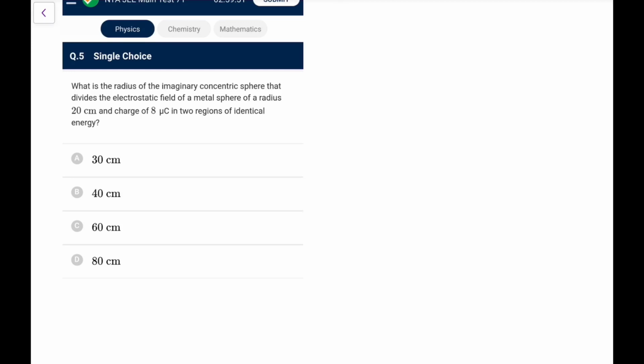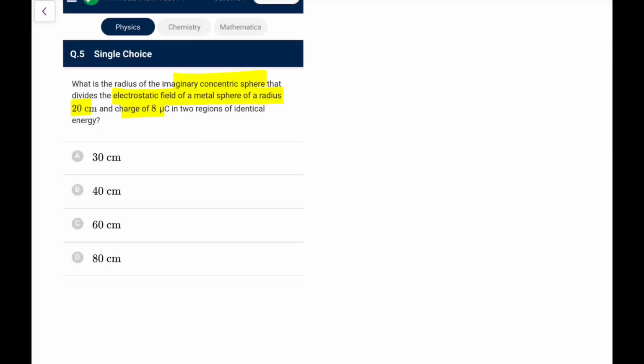Next one. What is the radius of the imaginary concentric sphere that divides the electrostatic field of a metal sphere of radius R and charge Q into two regions of identical energy? Now this can be done by the electrostatic energy density method, or also by the capacitance logic. Initially, if I take it as an isolated sphere, the capacitance is 4 pi epsilon naught R, and the energy stored would be q square by 2c, let's say c naught.